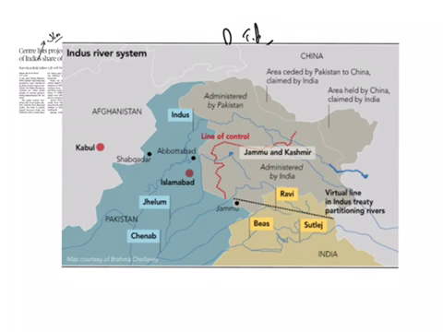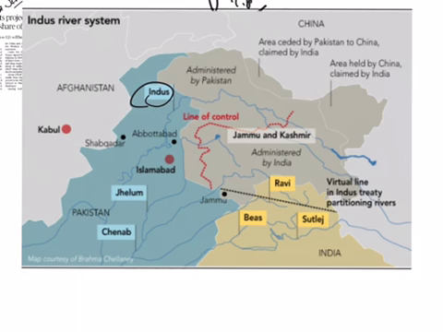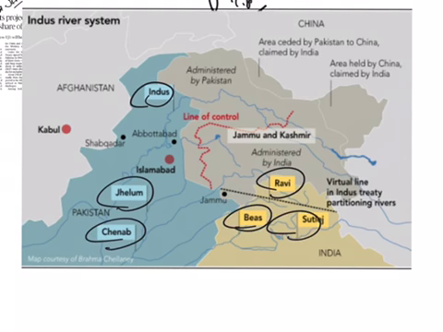So now what is this river sharing between India and Pakistan? The sharing of water of 6 rivers, that is Indus, Jhelum, Chenab, Ravi, Beas and Sutlej between India and Pakistan is governed by a treaty the two countries have signed in 1960.